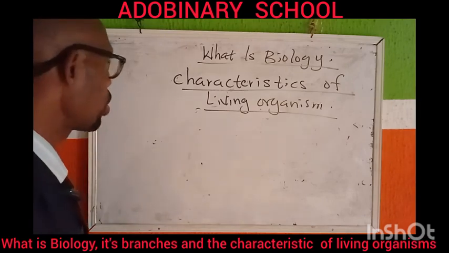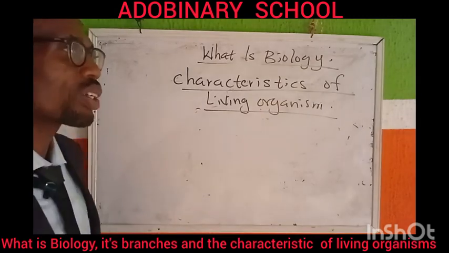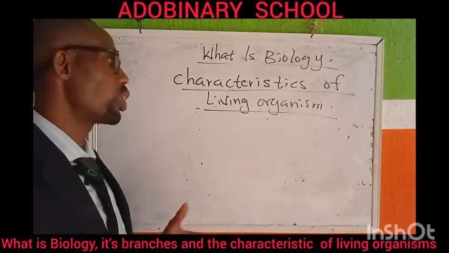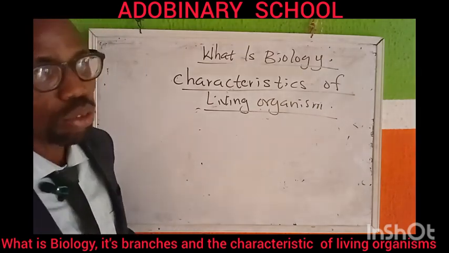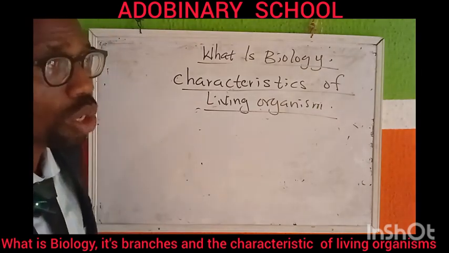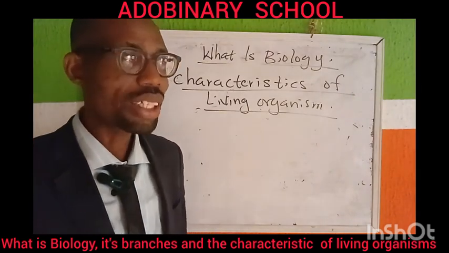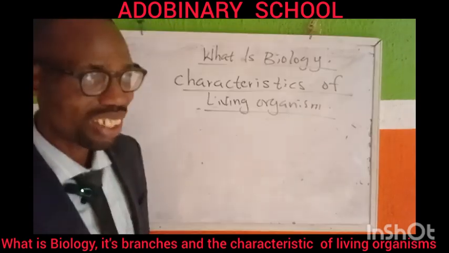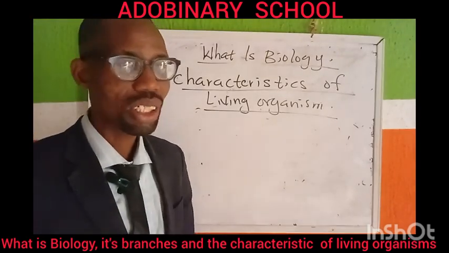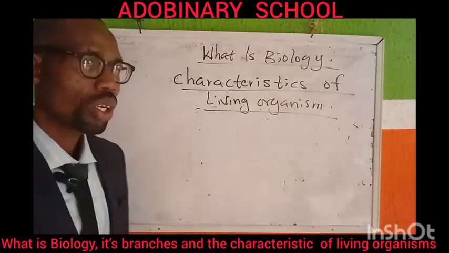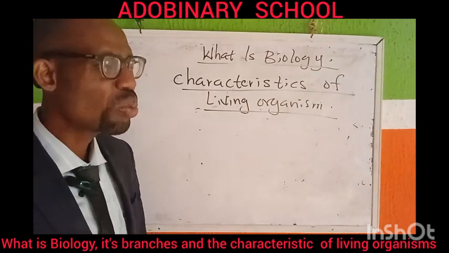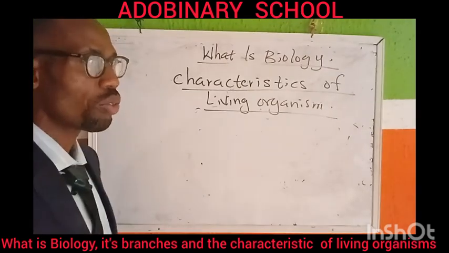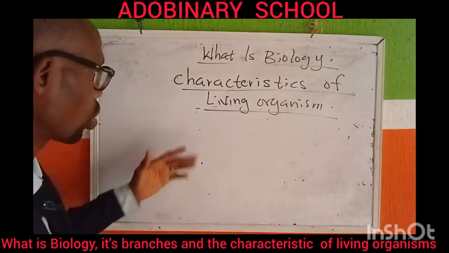Okay, so what does that mean now? It means that living organisms are organisms that can show one or two features that will distinguish them from what? From non-living things. You know, non-living things cannot move. Living organisms can move. But do you know that there are some non-living things that can move? And there are some living things that cannot move. You'll be wondering, okay, air, is it not a non-living thing? Is it not moving? The wind, they're all moving. Do you understand? I want you to understand something here. Okay? What about echinodermata? They are sessile. They don't move. They are found in a solitary position attached to the bedrock of the ocean floor. Okay? So that's by the way, anyway.